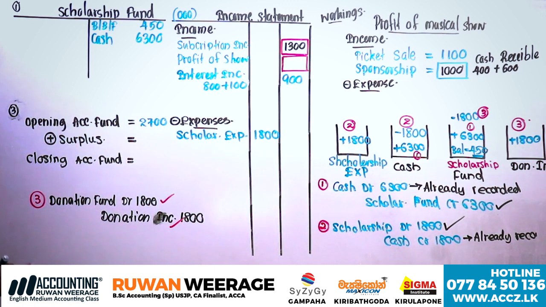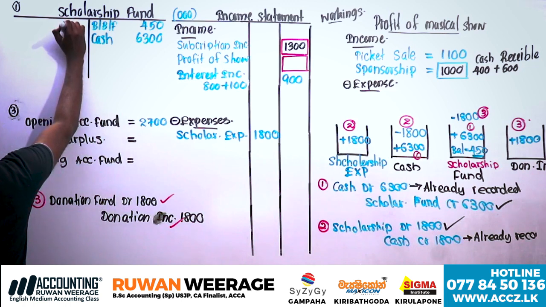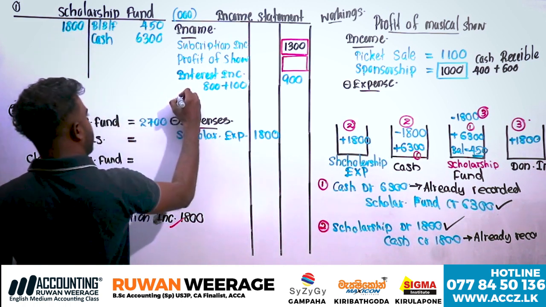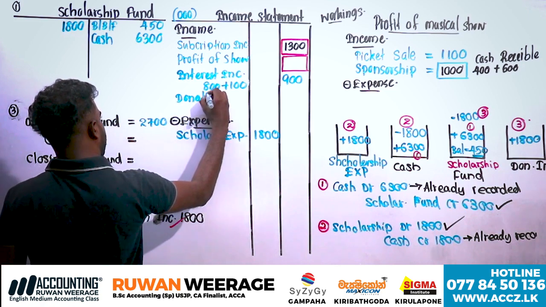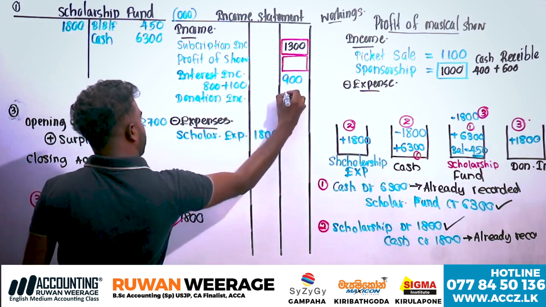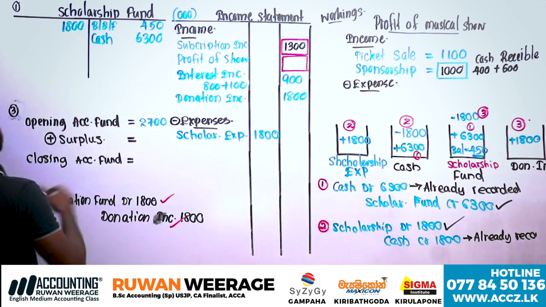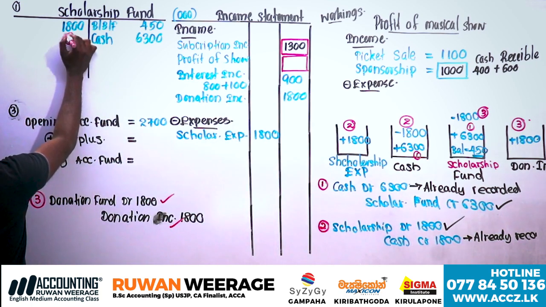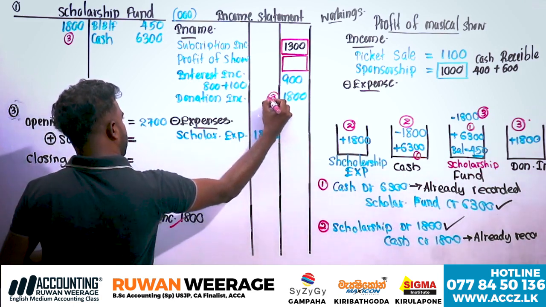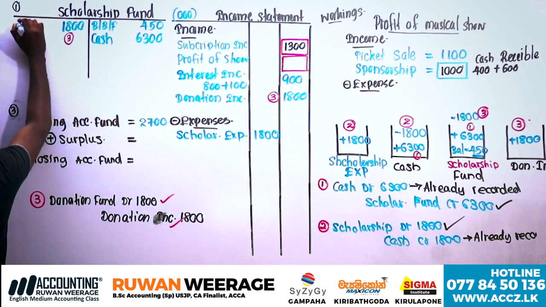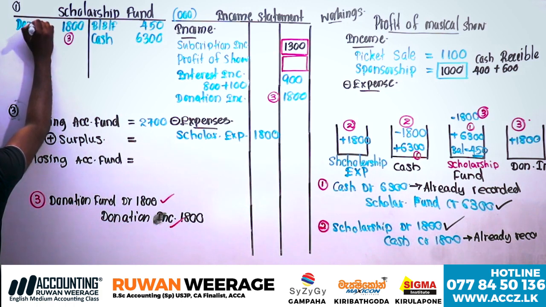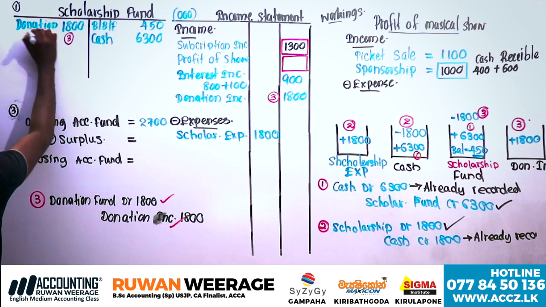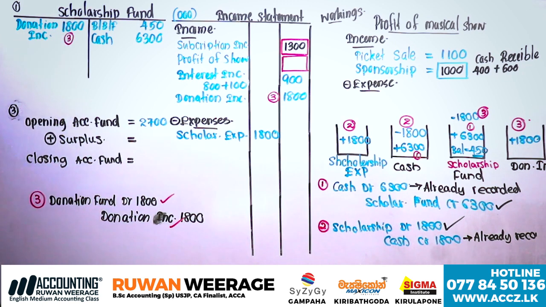Clear? Right. Make donation fund debit here, donation income here, 1,800. Understood now?